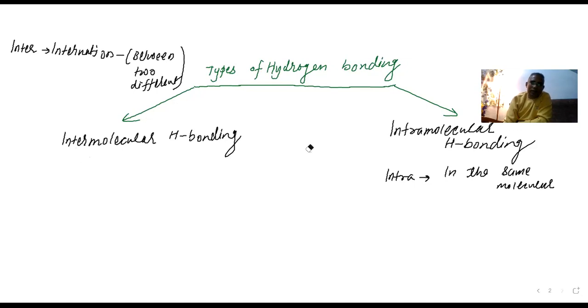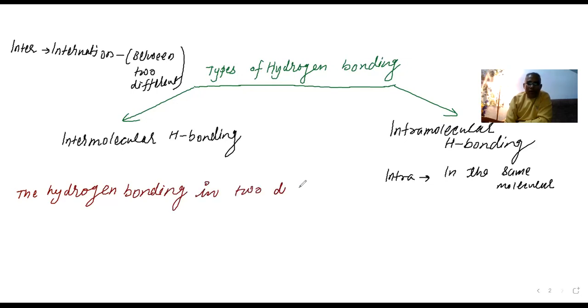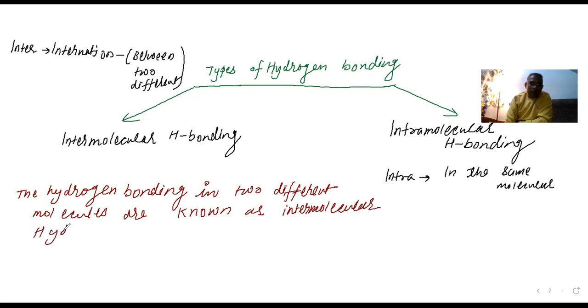The hydrogen bonding in two different molecules is known as intermolecular hydrogen bonding. Intermolecular hydrogen bonding.